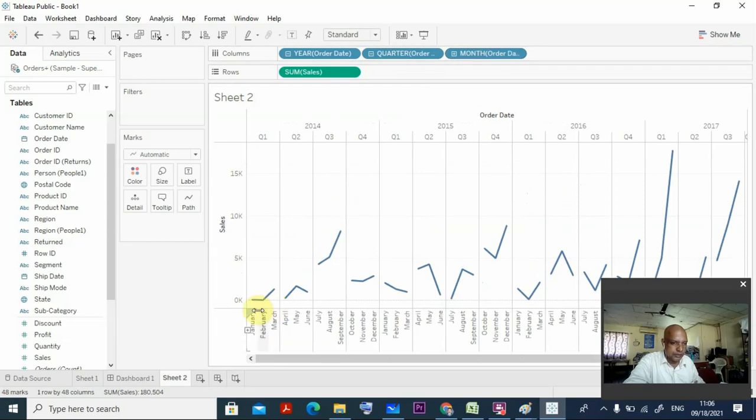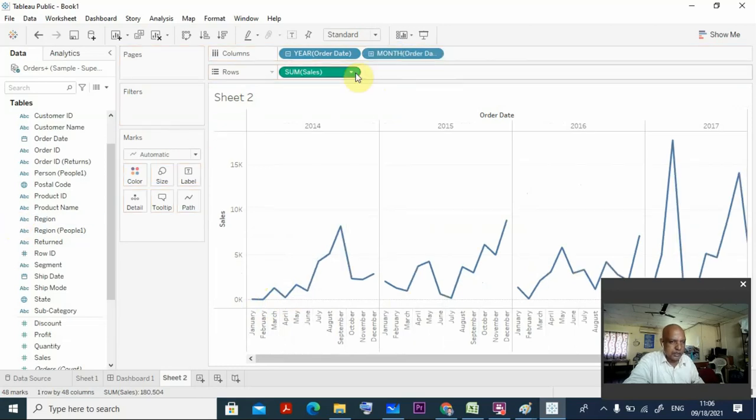But I don't want this graph to be discontinued like this. Then what I want to do? So I remove this quarterly, just drag and put it inside here. Now you can have the year and month wise. Say 2014, 2015, 2016, 17, all the years you can have, and all things you can get here. You got it now? So this is one way of representing all the things.